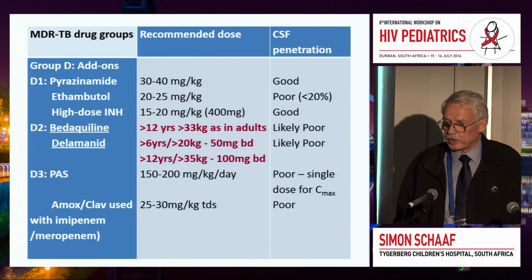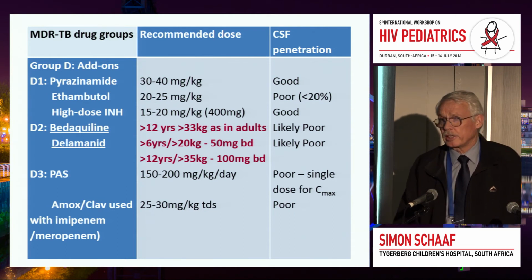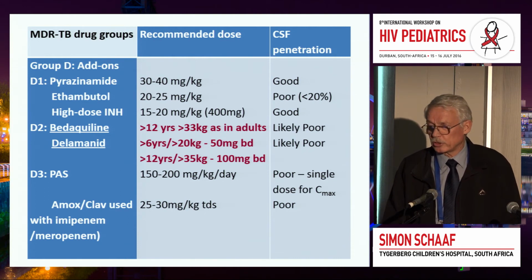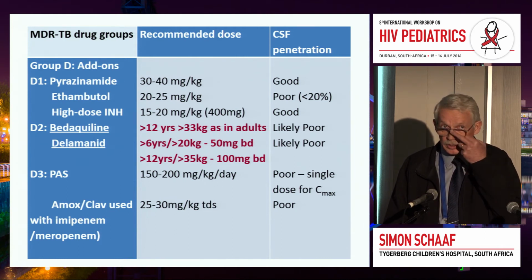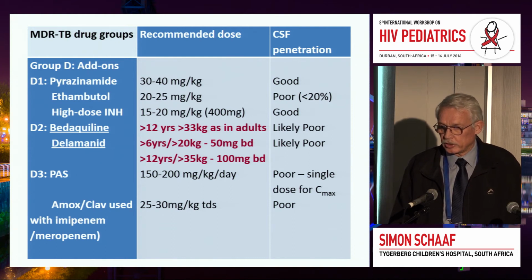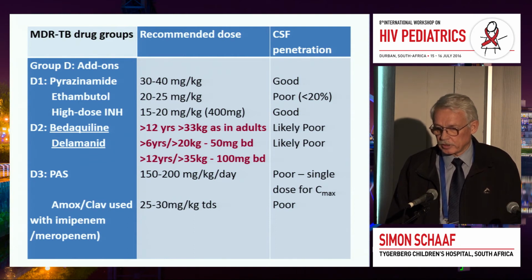Just mentioning bedaquiline. Bedaquiline is currently not used for children less than 33 kilogram or less than 12 years of age. It's actually not approved in this country yet for children, or people, under 18 years of age, but I know it's being used. Delamanid is available on compassionate basis from the age of 6 years and a weight of 20 kilograms, which is fortunate because that at least gives us the opportunity to treat children with XDR 6 years and up with the new drugs. And in some cases, we will make exceptions to use it even in the younger kids because it seems like quite a safe drug.